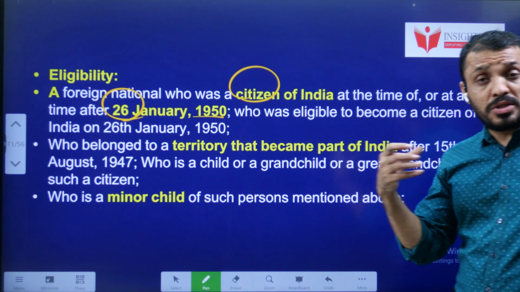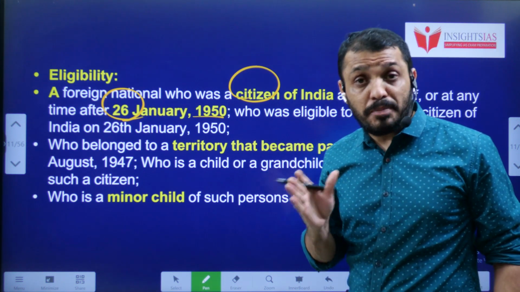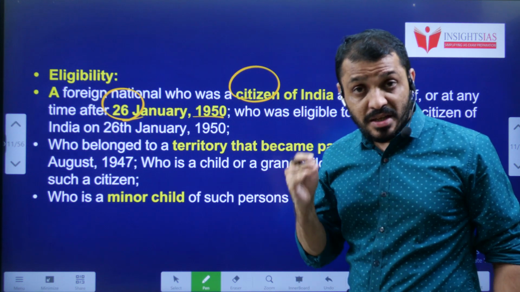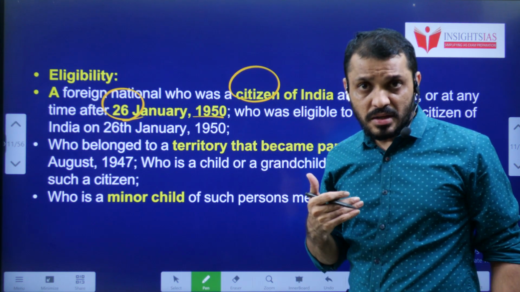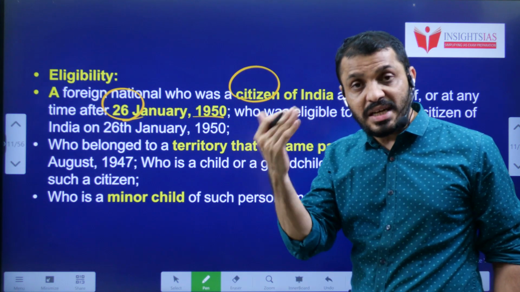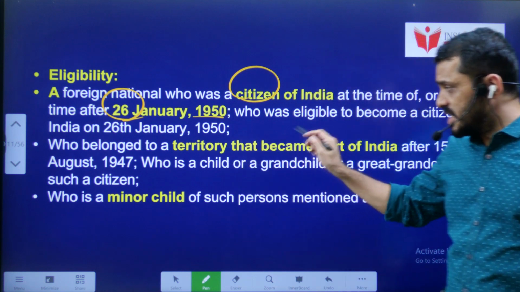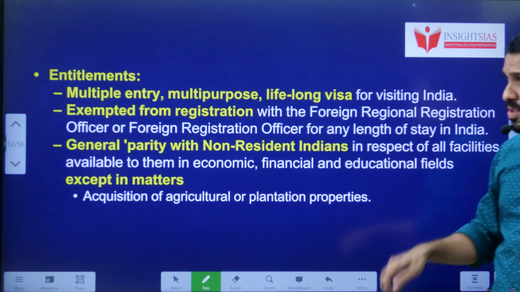And in case the person belongs to some other territory like Sikkim, Goa, which were not part of India by 1947 and joined India after 1947, those people also, if they are eligible to get citizenship in that area, will automatically be given the Overseas Citizen of India. Their children and their minor children will also get the OCI.